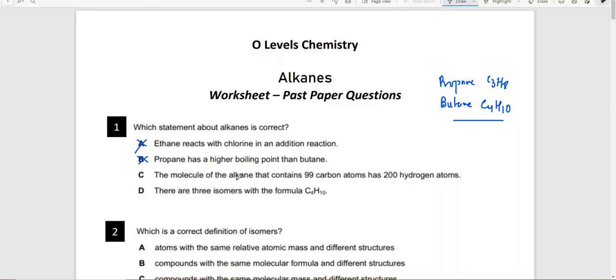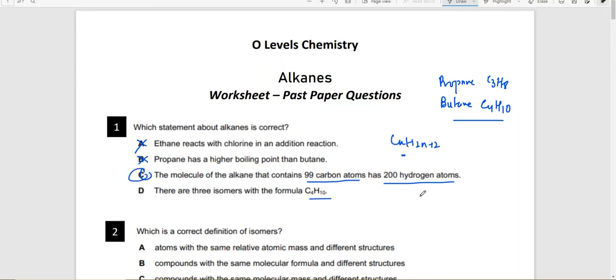The molecule of the alkane that contains 99 carbon atoms will have 200 hydrogen atoms. That is true, because the general formula of alkane is CnH2n+2. So if there are 99 carbon atoms, hydrogen atoms are going to be 200. 99 multiplied by 2 plus 2 will be 200. Okay, that's true.